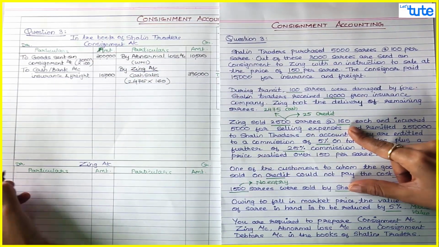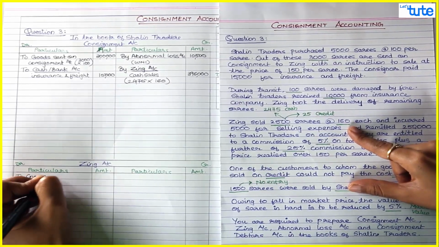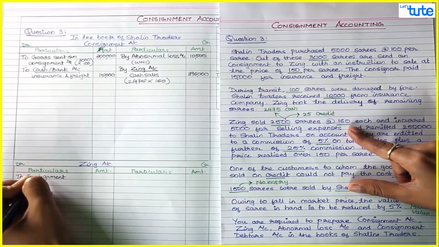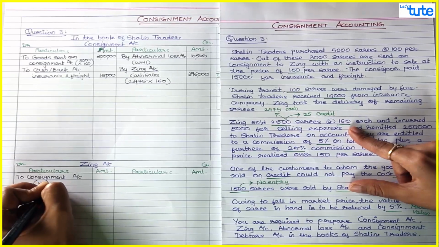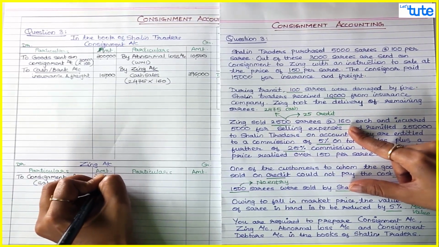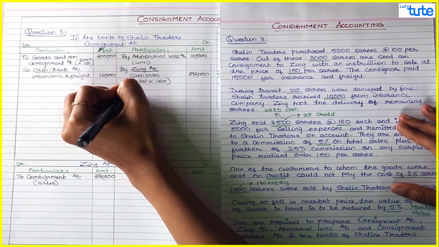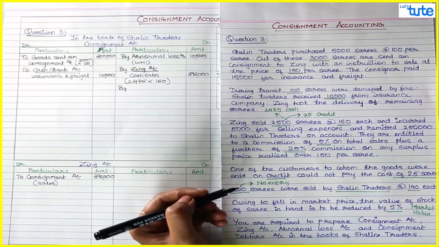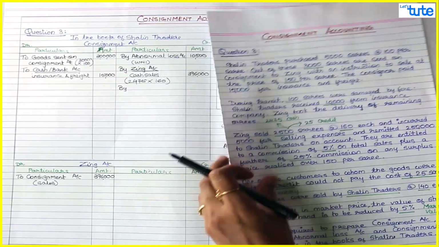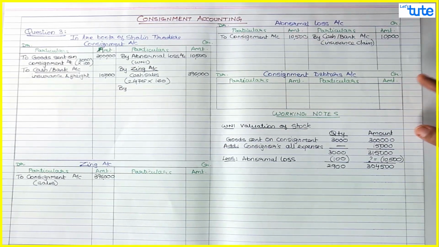Second effect goes to Zinc account debit to consignment account, sales 3,96,000. And for the remaining 25 on credit sales, we pass the entry as debtors to sales. So over here the entry would be consignment debtors account debit to sales account.